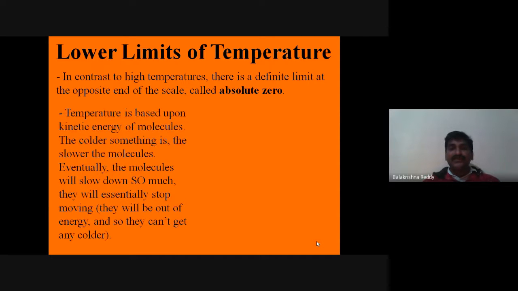Temperature is described based on the random motion of the molecules and their kinetic energy, right? The colder something is, the slower the molecules.